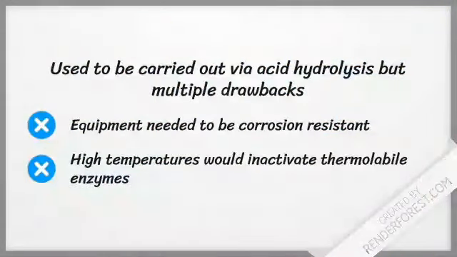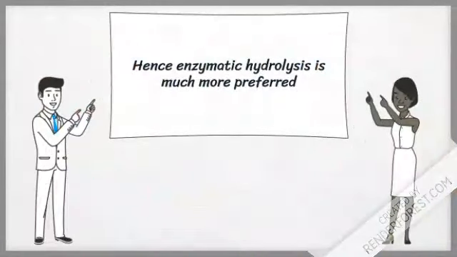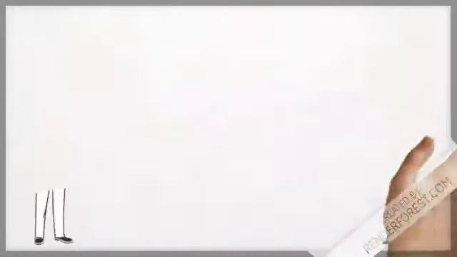Starch hydrolysis was previously done via acid hydrolysis, but this had many drawbacks, such as the equipment needed to be resistant to corrosion, and the high temperatures would also inactivate the thermolabile enzymes. Therefore, enzymatic hydrolysis is preferable.